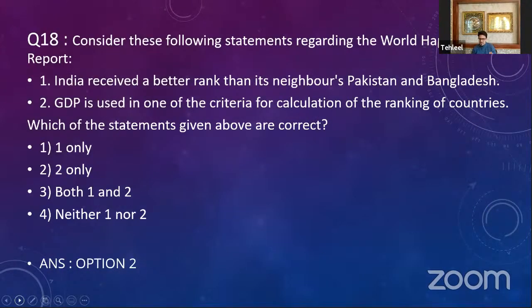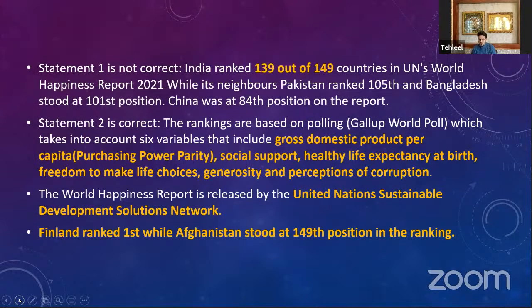This is a report that comes in every year. You have a World Happiness Report of 2020, and this is a World Happiness Report of 2021. So let's look at the report before coming into the question. In this particular report, the United Nations World Happiness Report 2021, there are 149 countries. These 149 countries are ranked according to the levels of happiness prevailing in that country.